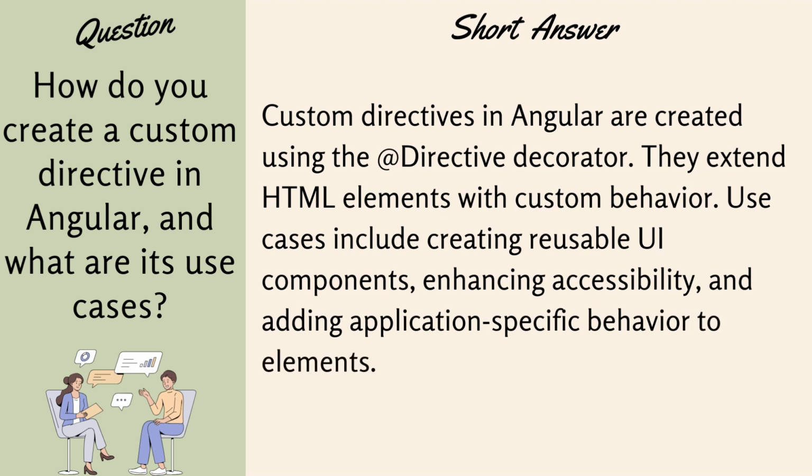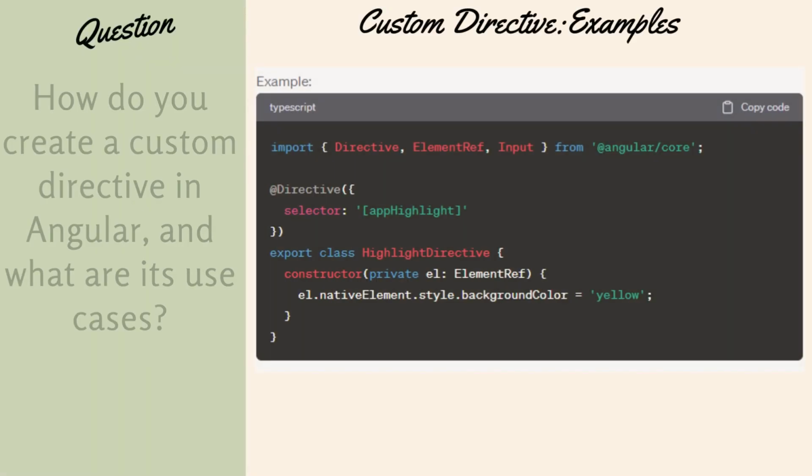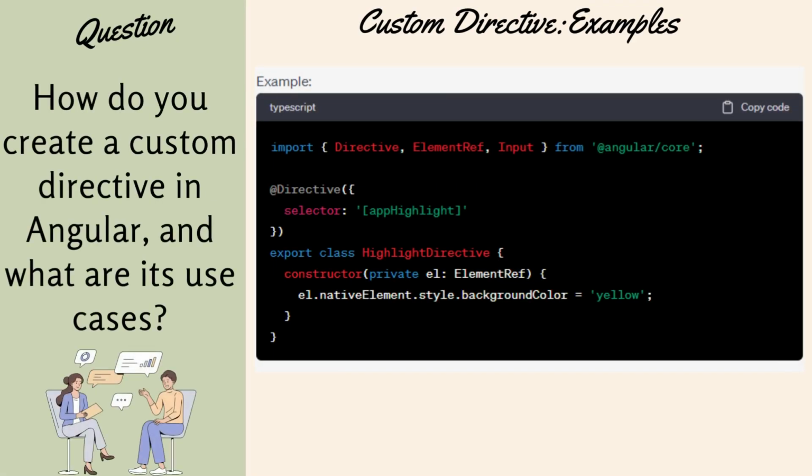Now, if I talk like this, you may not understand. So let's dive into the example. Consider this example. In this, you see this @Directive, that is called a decorator. This one you're decorating, and then you're saying selector as app highlight. You need to specify this, and then you're marking this above a class, and the class could be anything.